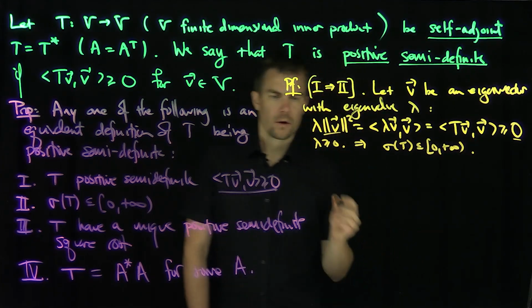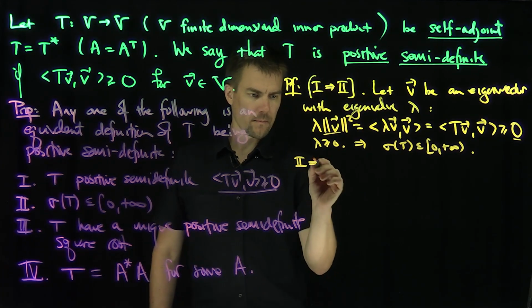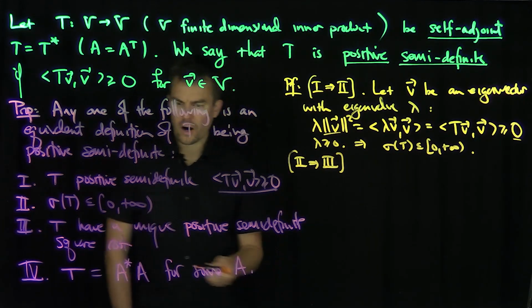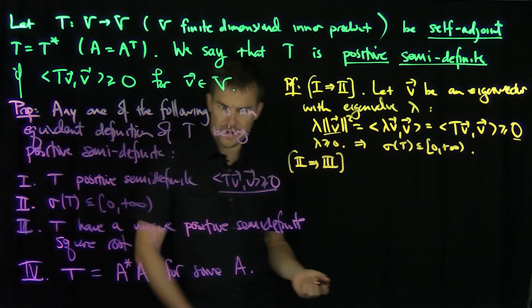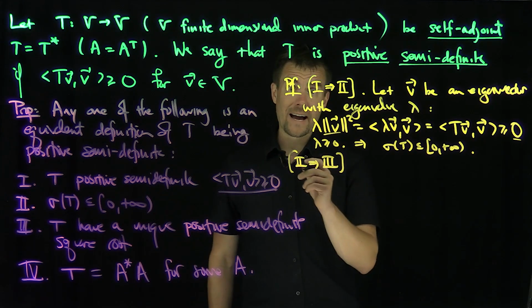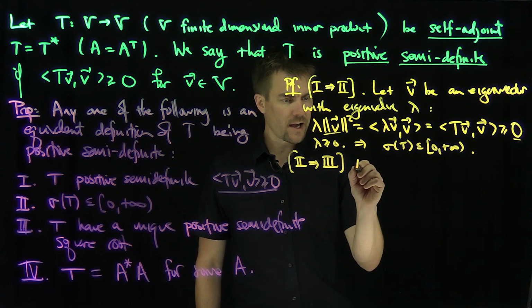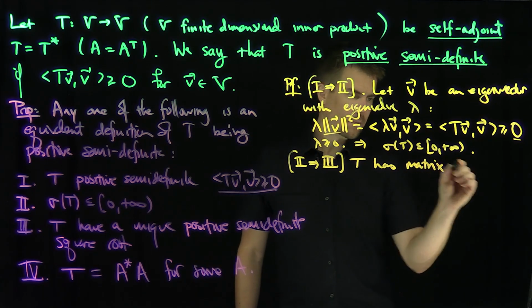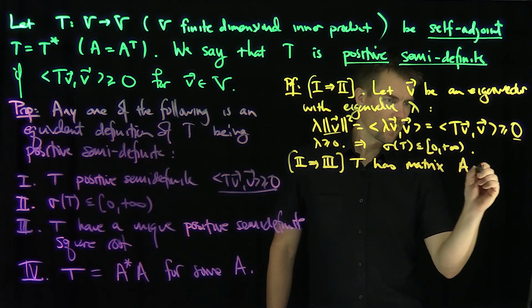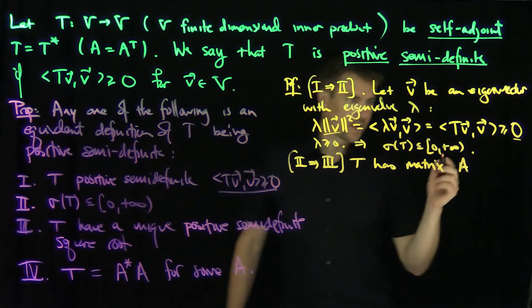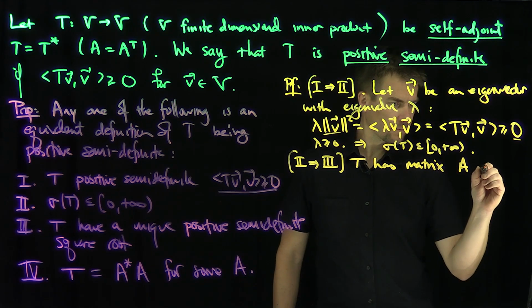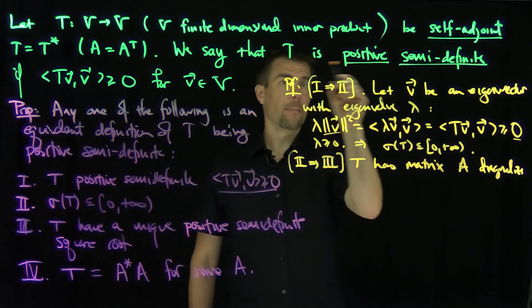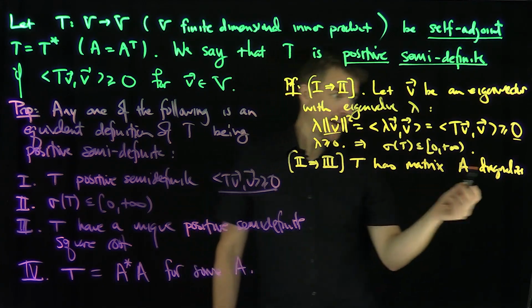Great. Let's do 2 implies 3, that T has a unique positive semi-definite square root. So of course I can diagonalize T. So if T has matrix A with respect to an orthonormal basis, then I can diagonalize it.